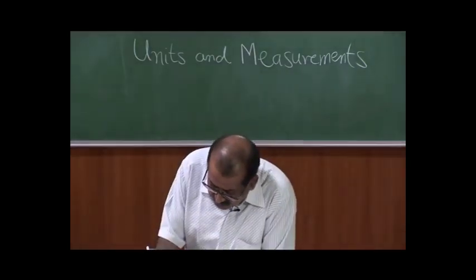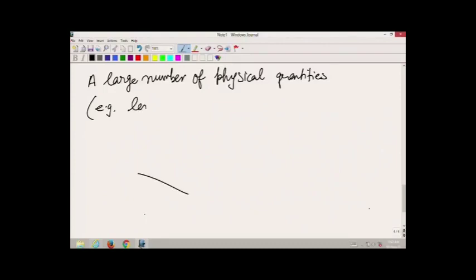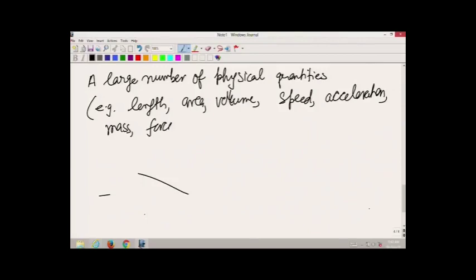So, we have a large number of physical quantities, and let us say, for example, we have the length of something, we have area, we have volume, we have speed, acceleration, mass, force, time.